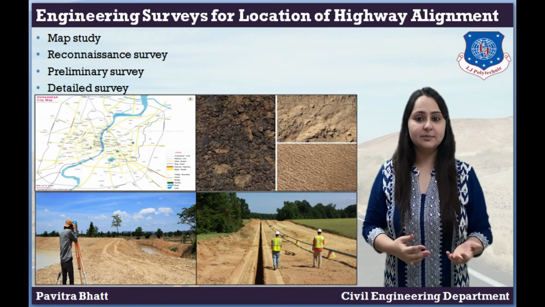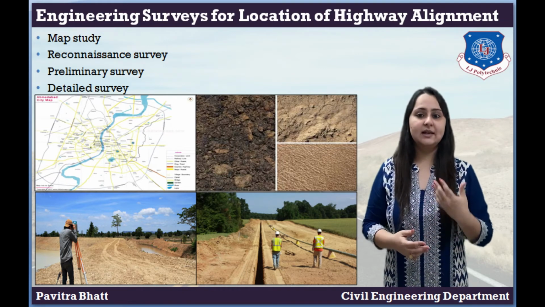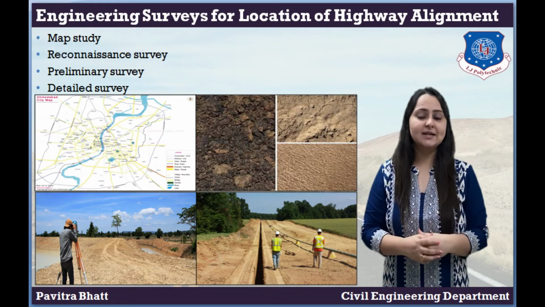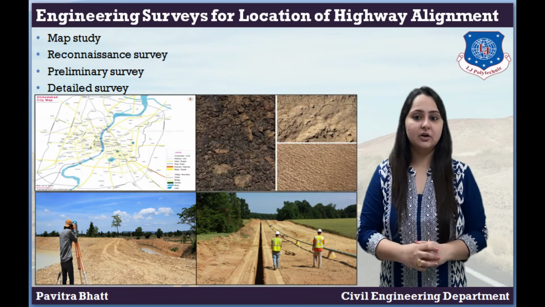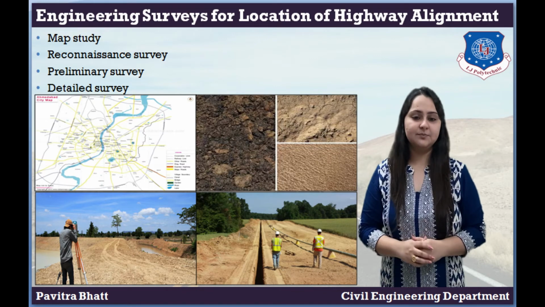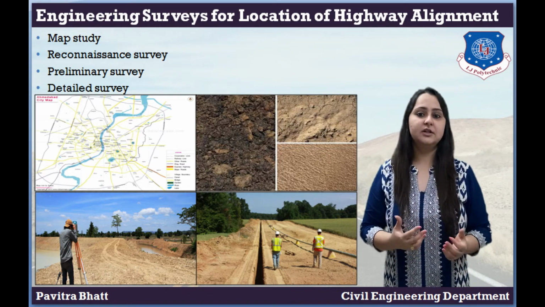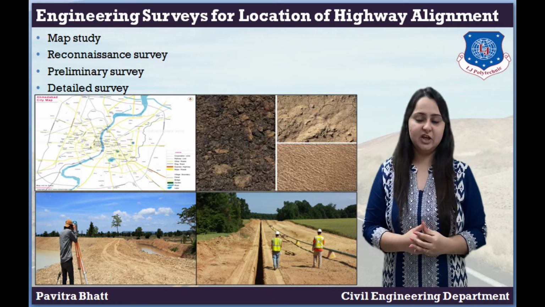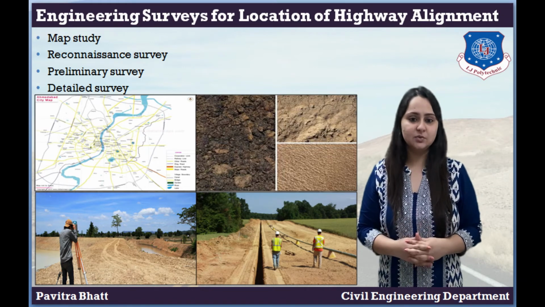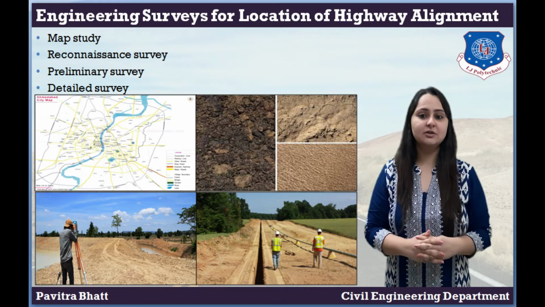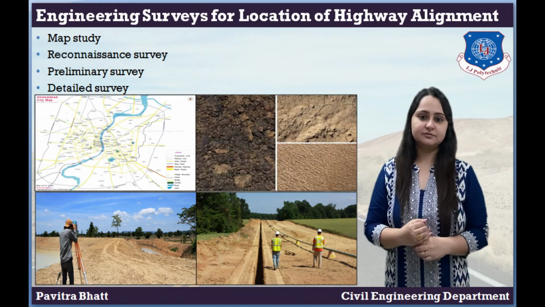Then approximate value of gradient, length of gradient and radius of curves of alternate alignment. Soil type along the routes from field identification test. And last one, sources of construction materials and water.